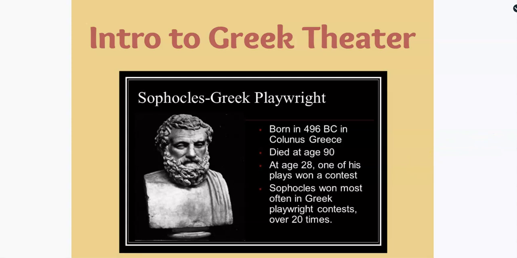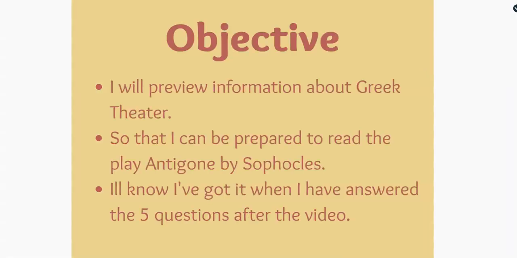So remember with Nearpod, you always go over and click the blue arrow to go to our next piece. So here is our objective. Today we're going to preview information about Greek theater so you can be prepared to read the play Antigone by Sophocles. Also note, Sophocles, there is no last name. I don't know, kind of like Beyonce now, it's just Sophocles. And the last one is, I'll know I've got it when I've answered the 5 questions after the video.